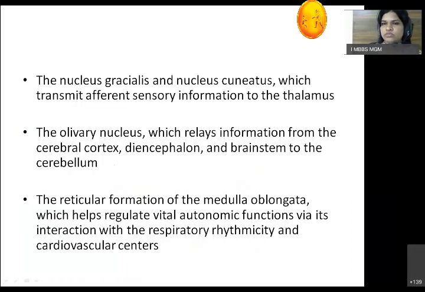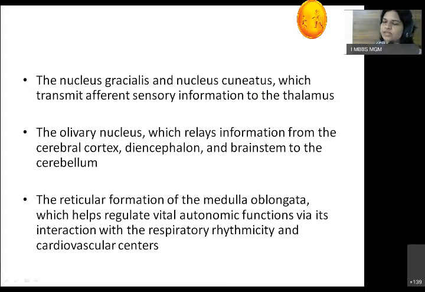Now this nucleus gracilis and cuneatus, these are the sensory tracts. So they go towards the thalamus. Well, olivary nucleus, that is the inferior olivary nucleus, which we saw on the anterior part, which is just below the olive.